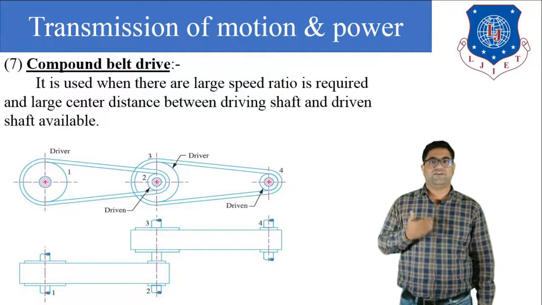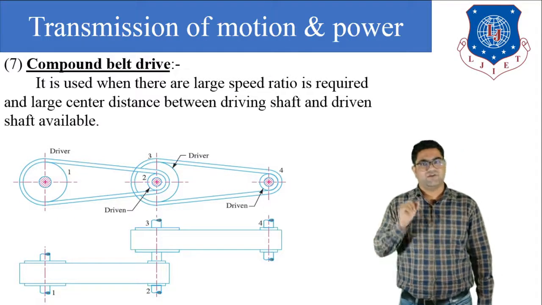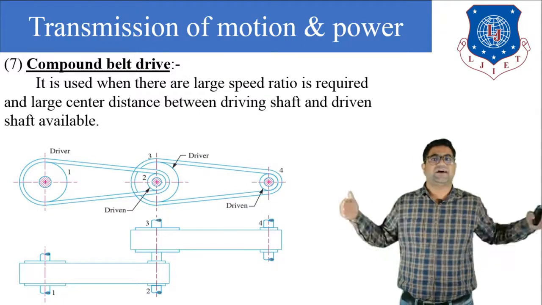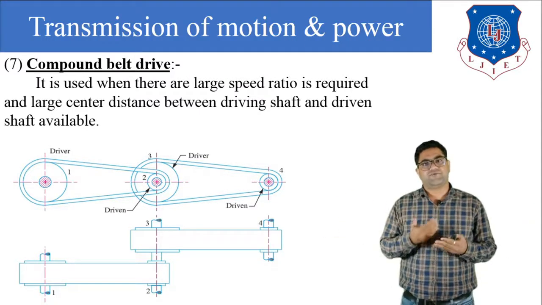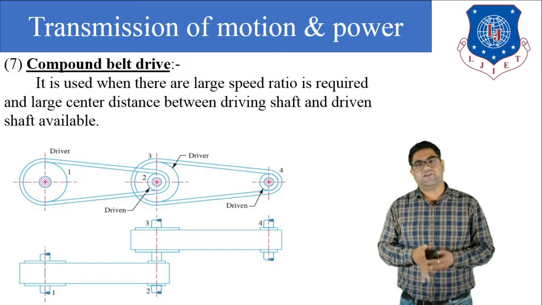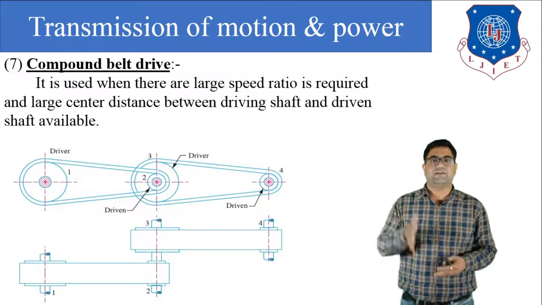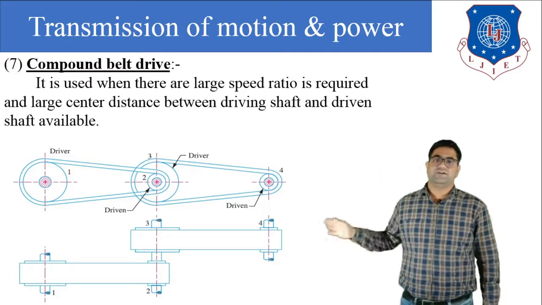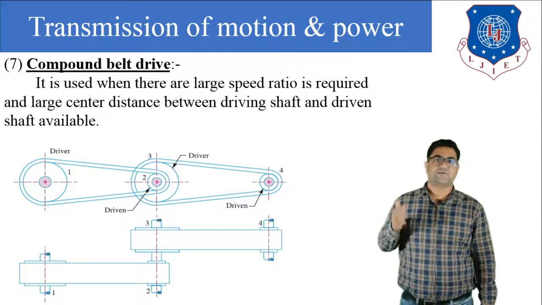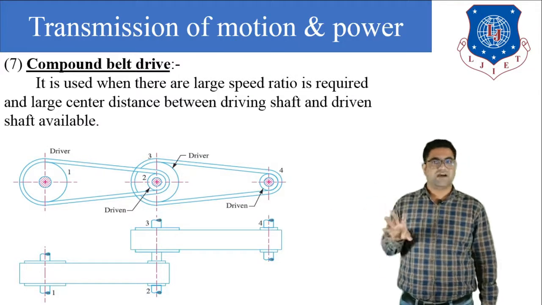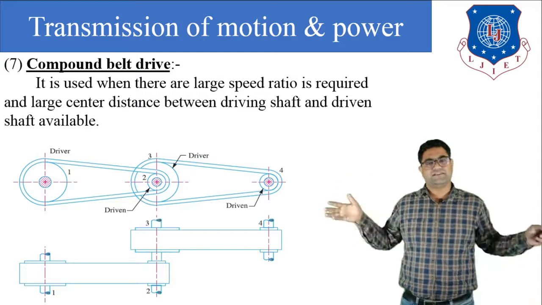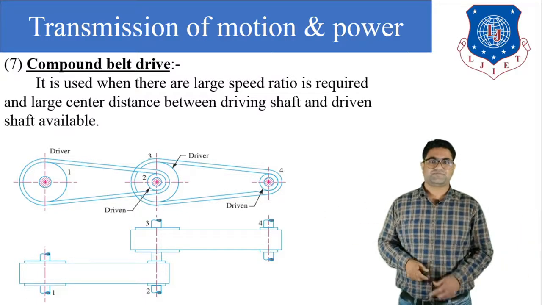Now, what is the benefit of this compound drive mechanism? If we use a simple belt drive mechanism for a large center distance, there is a problem of slipping and creeping of the belt. To avoid the problem of slipping and creeping, we can use this type of compound belt drive mechanism. Also, the velocity ratio of the compound belt drive mechanism is higher. So we can use this mechanism for large center distances.